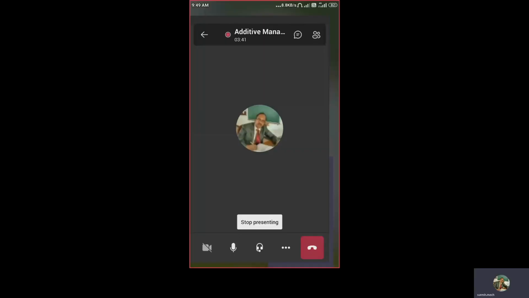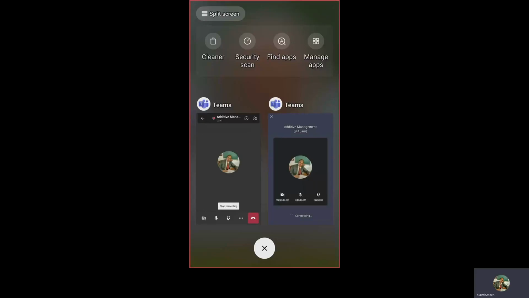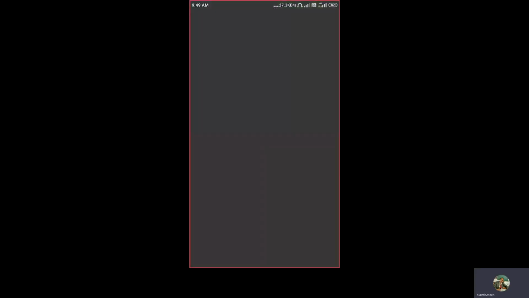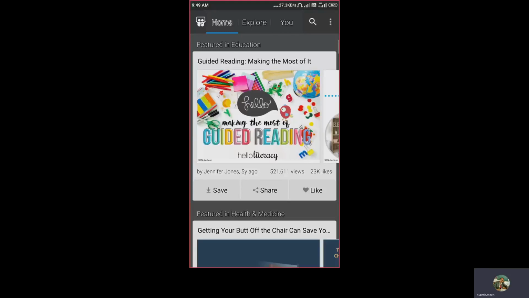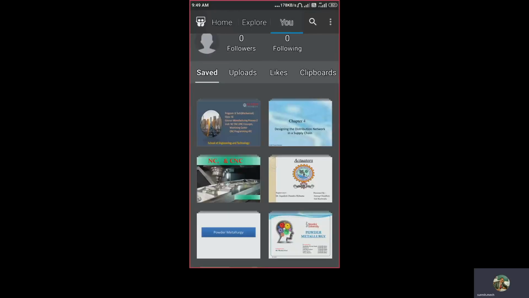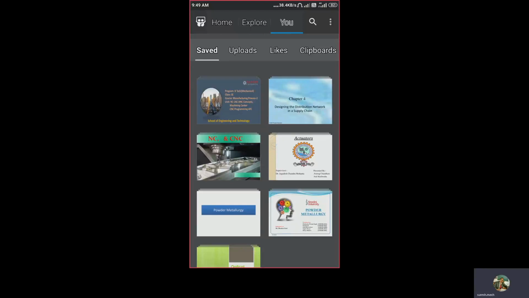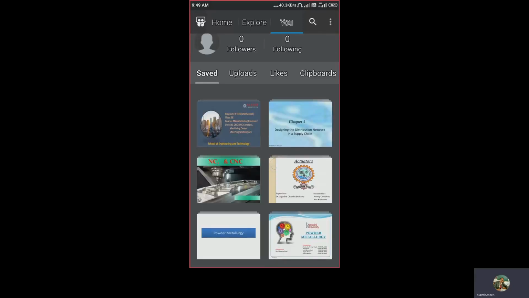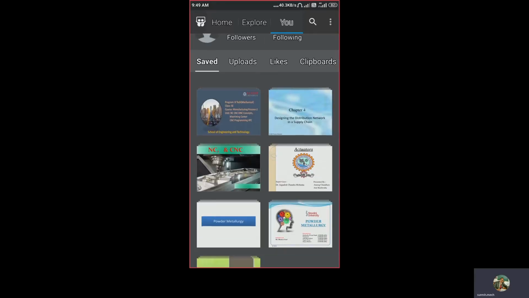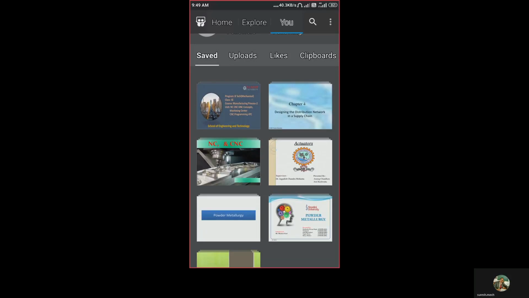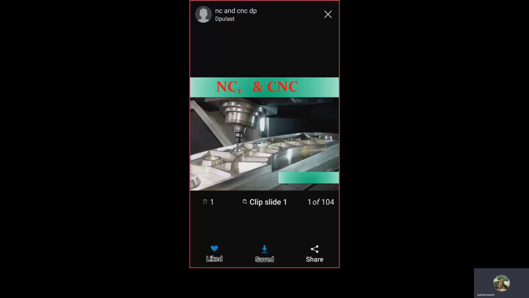Now, I will share my screen over here, and I will start a slide regarding the NC machine. Just wait for a minute. NC, CNC and DNC, I will take as a chapter here. Just wait for a minute. Okay, this is a slide which will give you the idea about NC and CNC machine.